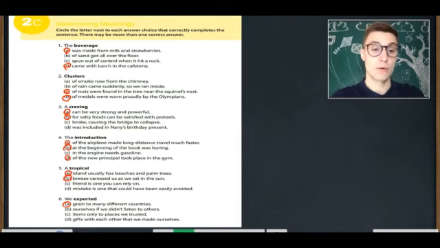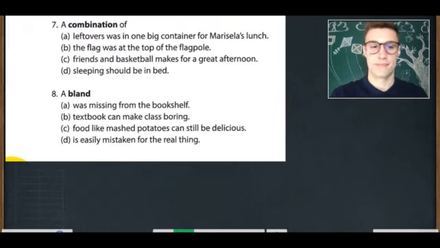And we exported items only to places we trusted. Great, so make sure you got the right ones. Some have 2 correct answers, some have 3. Next, number 7. A combination of A, leftovers was in one big container in Maricella's lunch. Container for Maricella's lunch. Let me read that again.